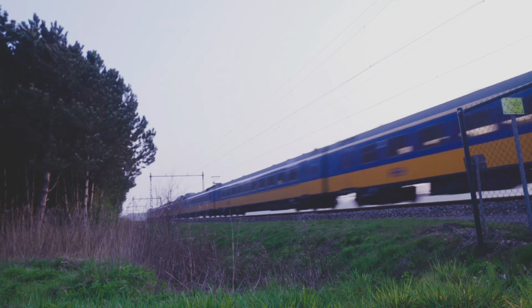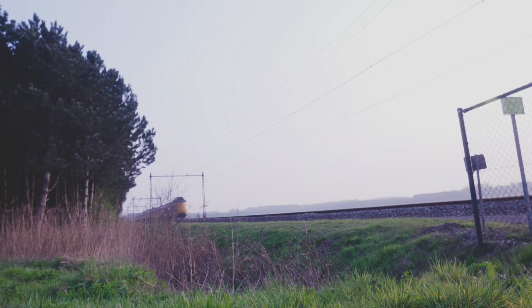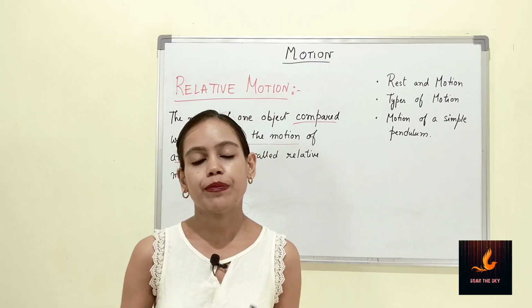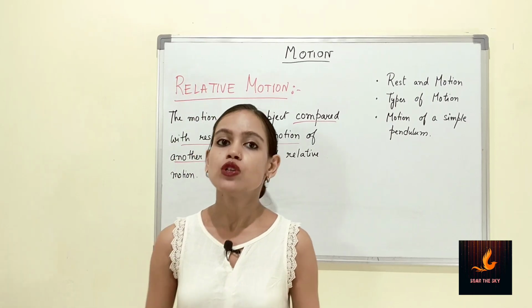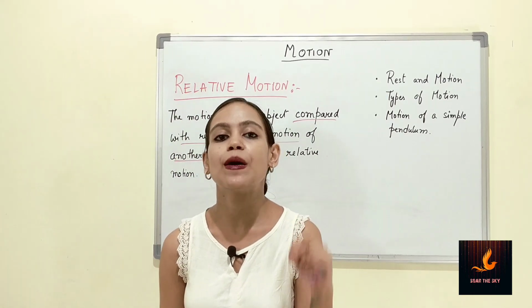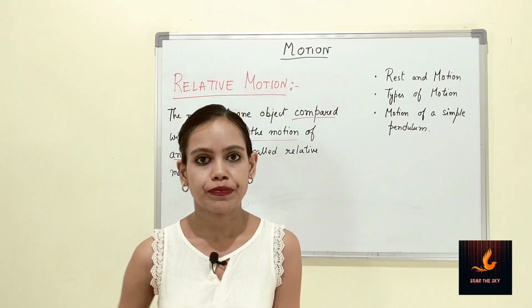So there are two different motions. Either it's zero or it's less, less than the motion of the train. So when these two motions are compared, this is called relative motion of one with respect to another.